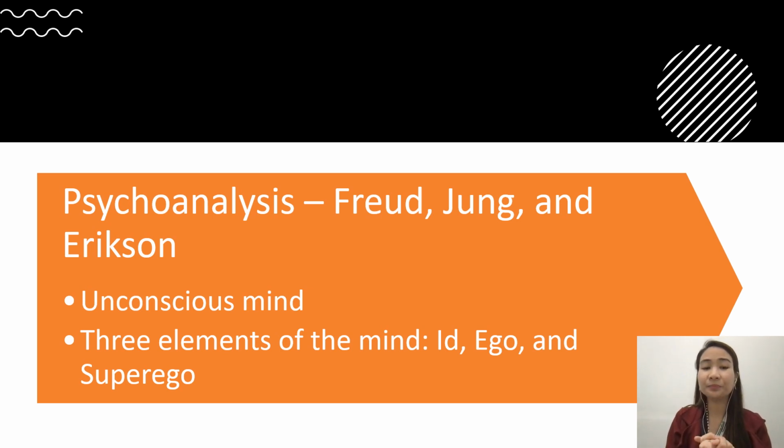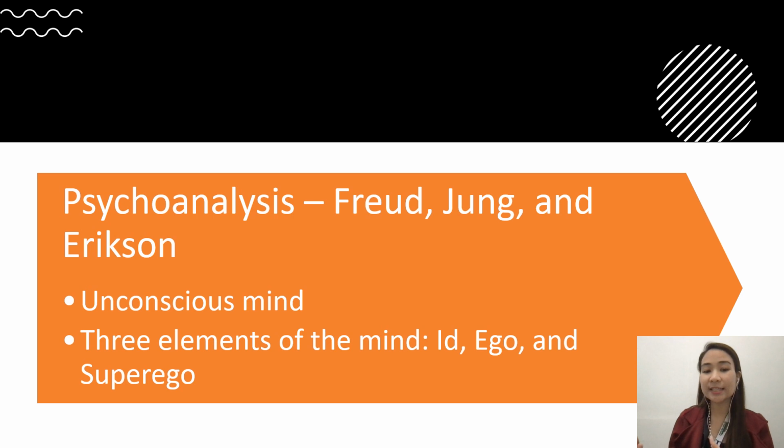In psychoanalysis, we believe there are three elements of the mind. That is the id, which focuses on pleasure; the ego, which mediates between the id and the superego; and lastly the superego, which is the moral principle. Again, in psychoanalysis, we focus on the three elements of the mind: the id, which is pleasure; the ego, which mediates the id and the superego; and the superego, which is the moral principle.